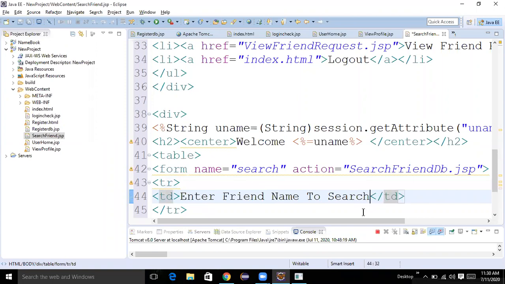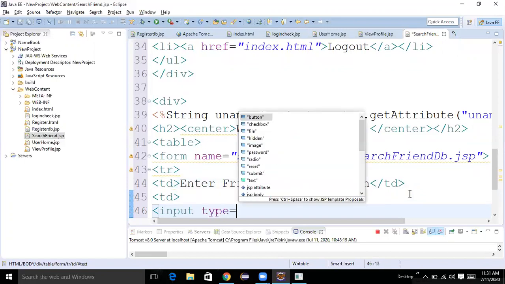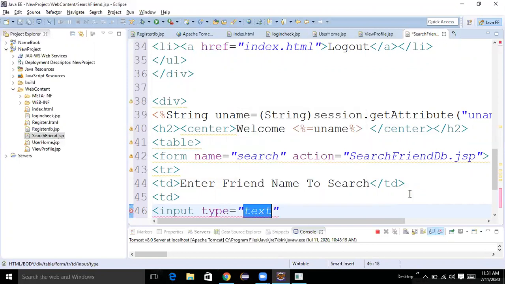Then next we need to create one text field. Input type equal to text, and we need to mention the name. Here we are searching a friend name, so you can take an easy to understand name, friend name.